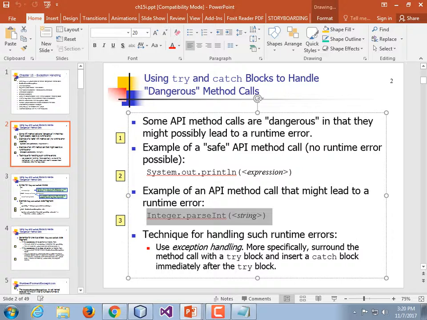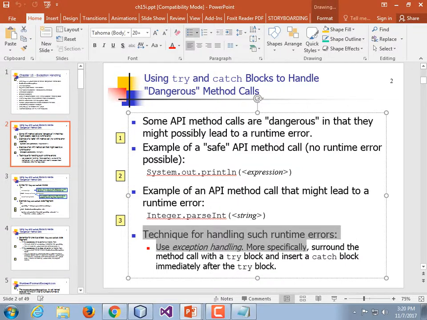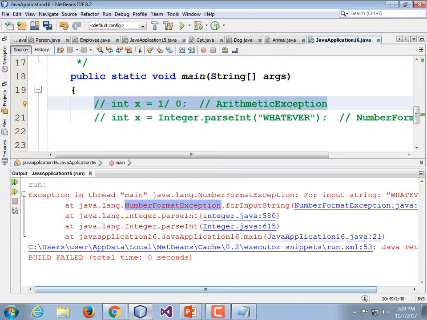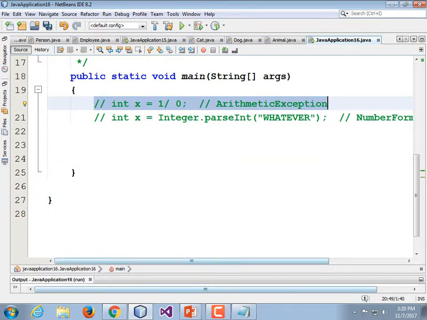But since this can blow up, we need a technique for handling runtime errors. That's known as exception handling. You surround the method call with a try block, and you insert a catch block immediately after the try block. So I'm going to go back to my code and do that. And if you want to type along, that's cool. Let's modify this code so that each one of these things actually has a chance of working.